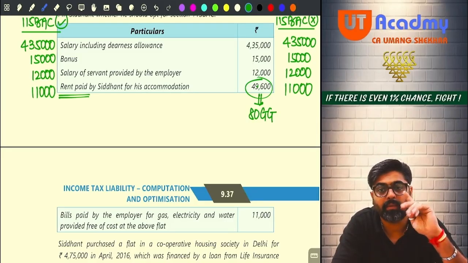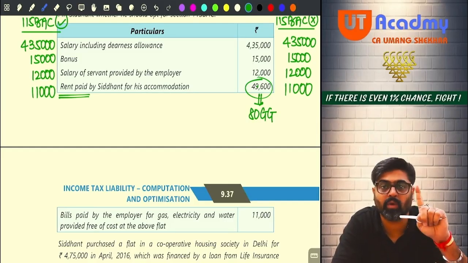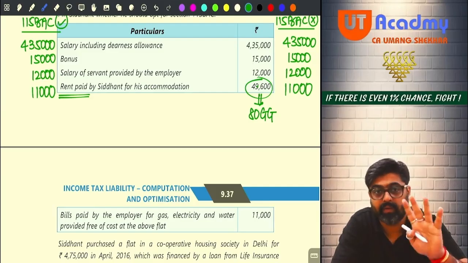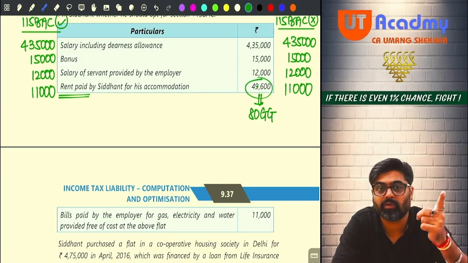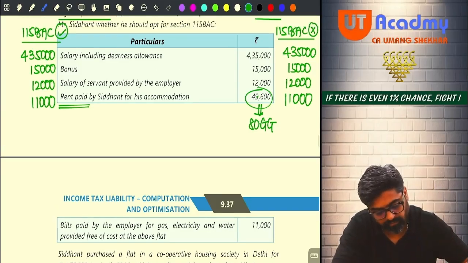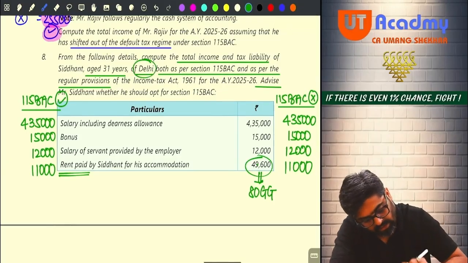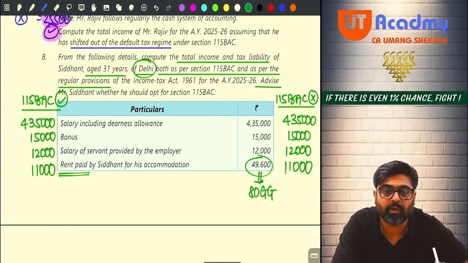Okay, no? But this 80GG will be allowed only if the rent is paid by Siddhant in a city where he does not have his own house. Yes. So he is staying in Delhi, so definitely the rent would have been paid in Delhi. Okay, no?